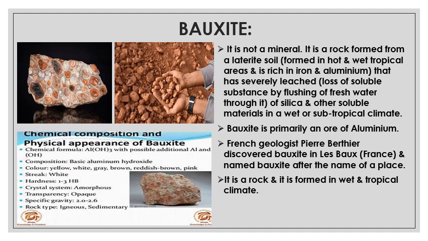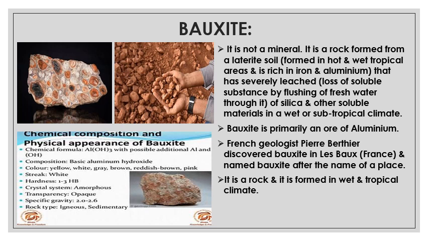The next ferrous metallic mineral is bauxite. First of all, it's not a mineral. It is a rock formed from a laterite soil. Now, first of all, what is laterite soil? Laterite soil is formed in hot and wet tropical areas, and it is rich in iron and aluminum, and that's why its color is reddish brown. Why? Because of the presence of iron oxide in this soil.